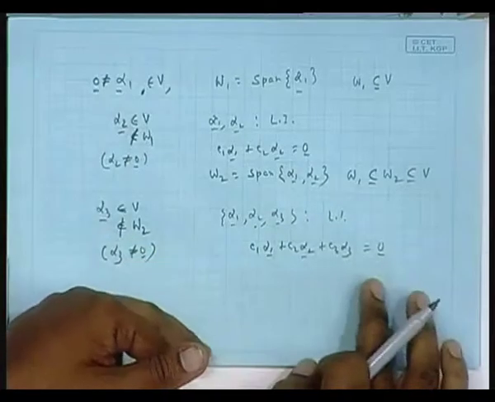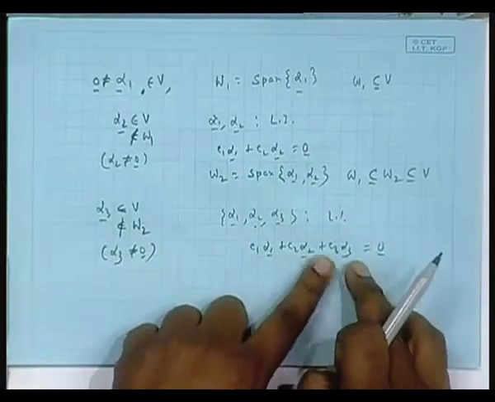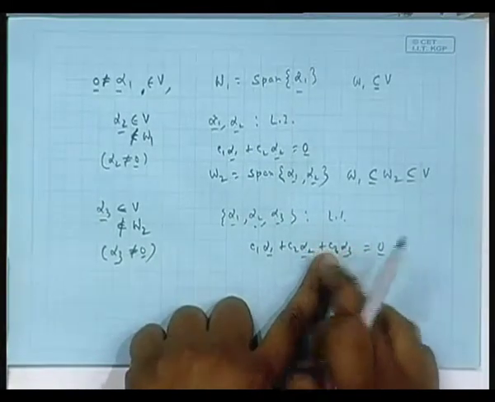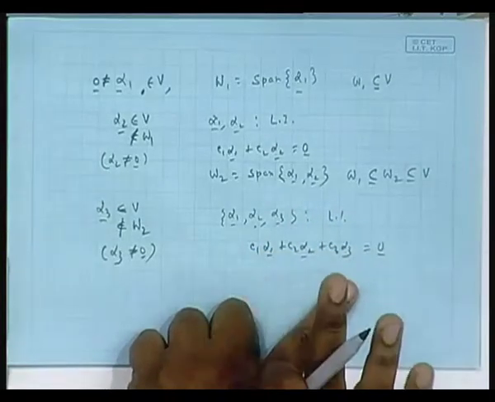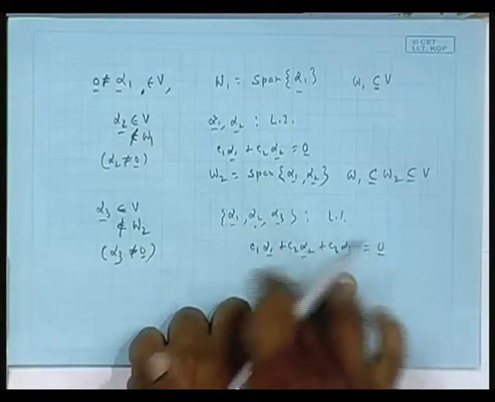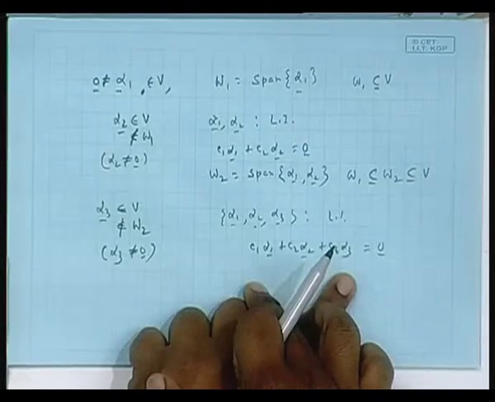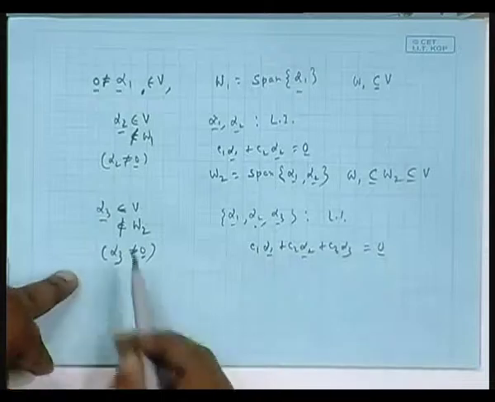The only solution is 0. This way you can proceed, because whenever you add an extra vector, if the coefficient of that extra term is non-zero and some others are non-zero, that extra term will be linearly expressible in terms of the rest. That is not possible. If that term has 0 coefficient, others have to be 0, because the others have already been proved to be linearly independent. Rest follows easily. You understand that this way I can proceed from W3.